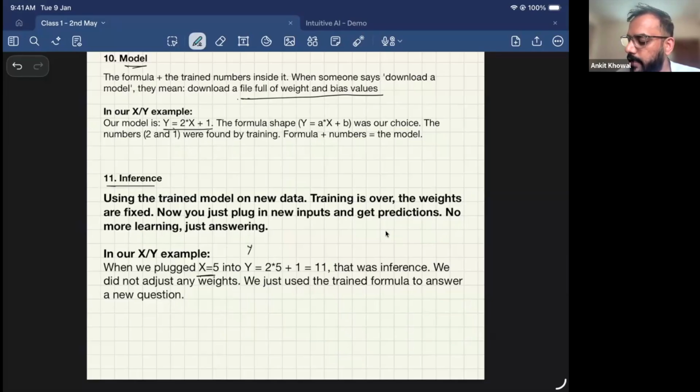Once the model is trained, now I will give it real data. In the case of Swiggy or Zomato, once the model is trained, when a user books an order via Swiggy or Zomato, then the estimated time is computed while the model is in the inference phase. The model is completely trained, now it has to do inference. So that is what inference is called. We understood what training is and what inference is. It's a major thing that we need to take care of.